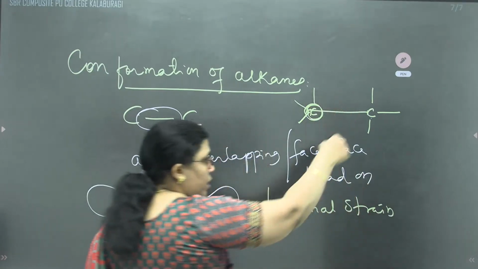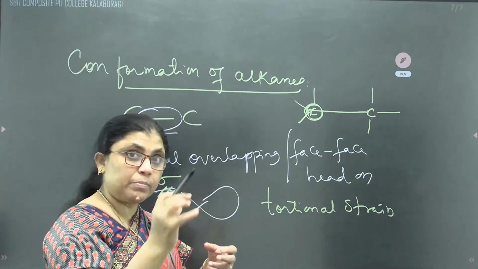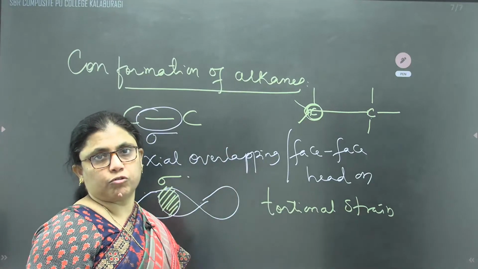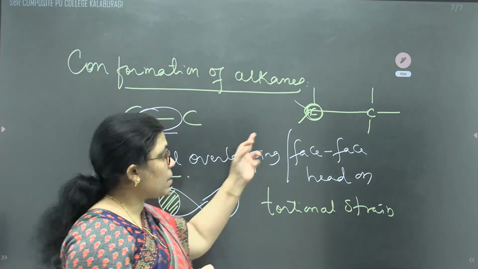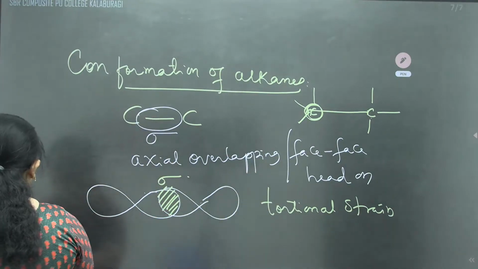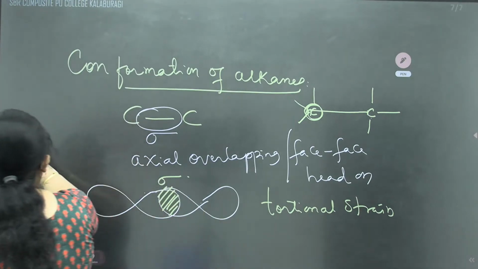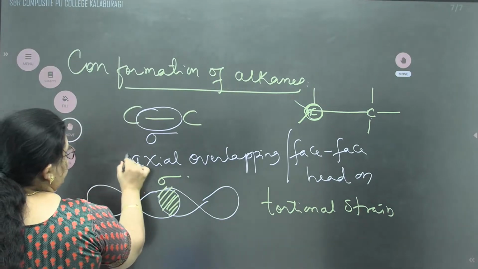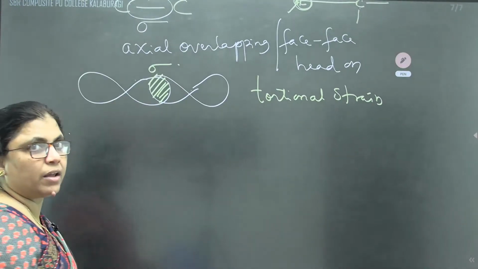During rotation, hydrogens can come close and they can be away from each other also. They can come close to each other or they can be far away from each other.